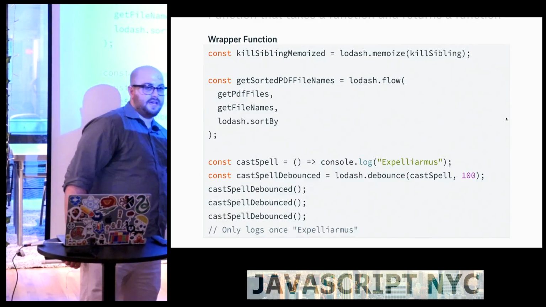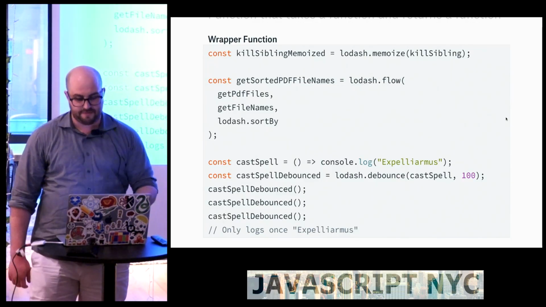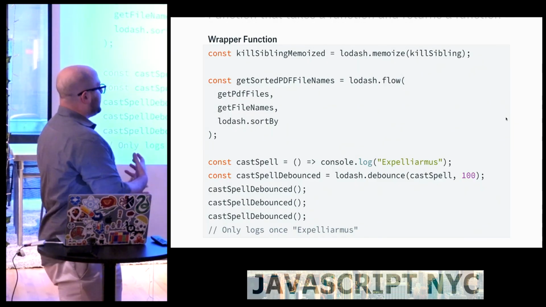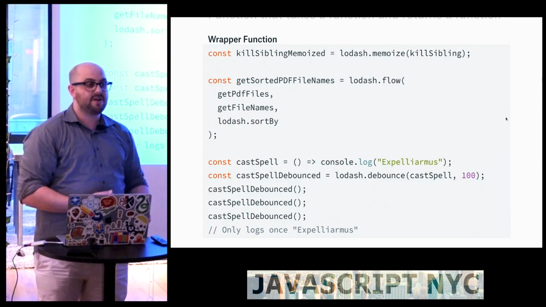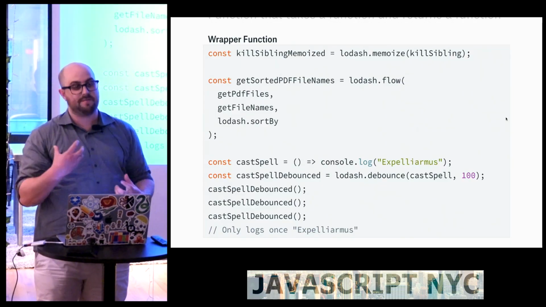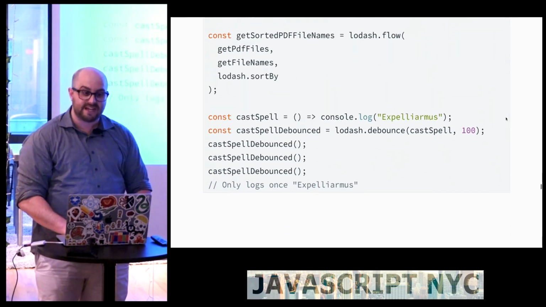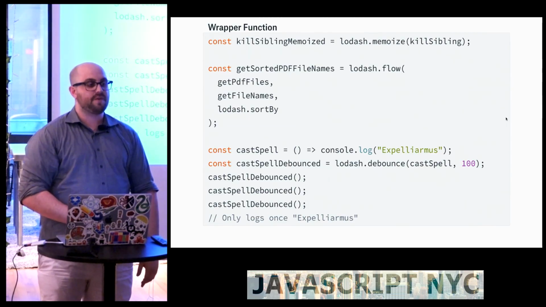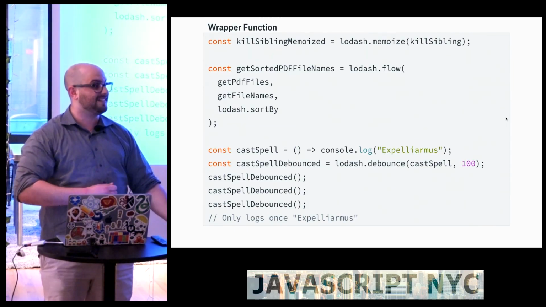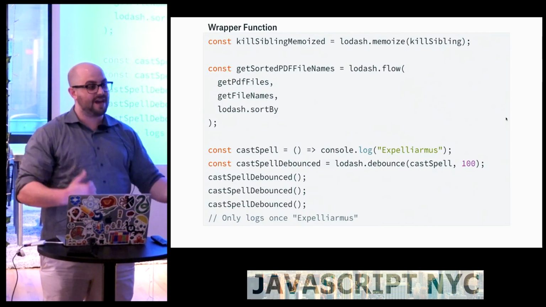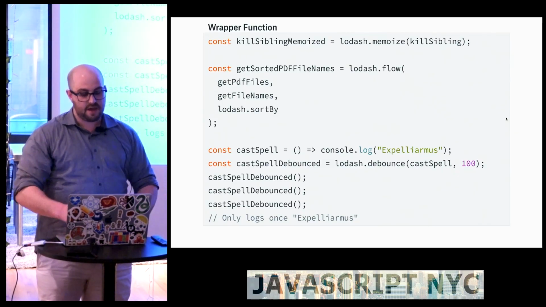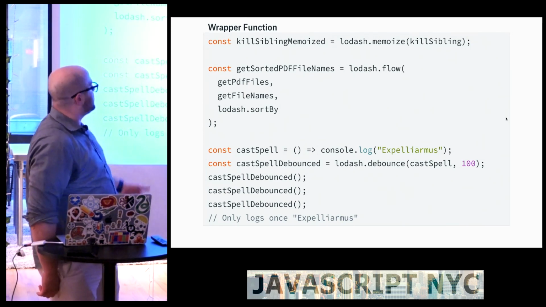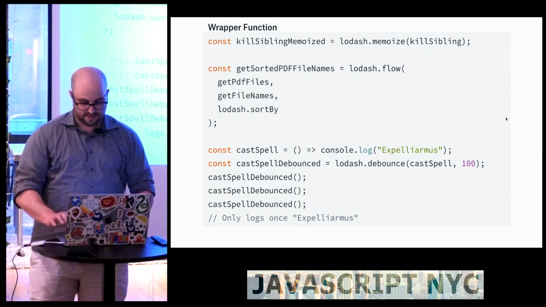So debounce is a popular mechanism. What debounce does is it prevents a function from being fired until you stop calling it for a certain amount of time. So this is really useful for scroll handlers, because if you want to do something after the user is done scrolling, or if you want to hit a server after the user is done typing, the function won't fire until the user stopped doing something for, in this case, 100 milliseconds. So I call cast spell debounce 3 times, and it only logs Expelliarmus once.